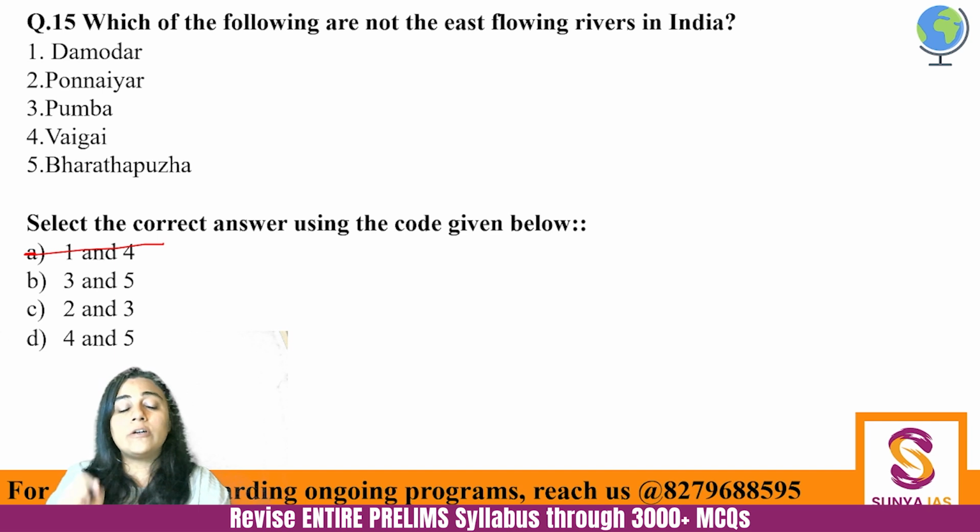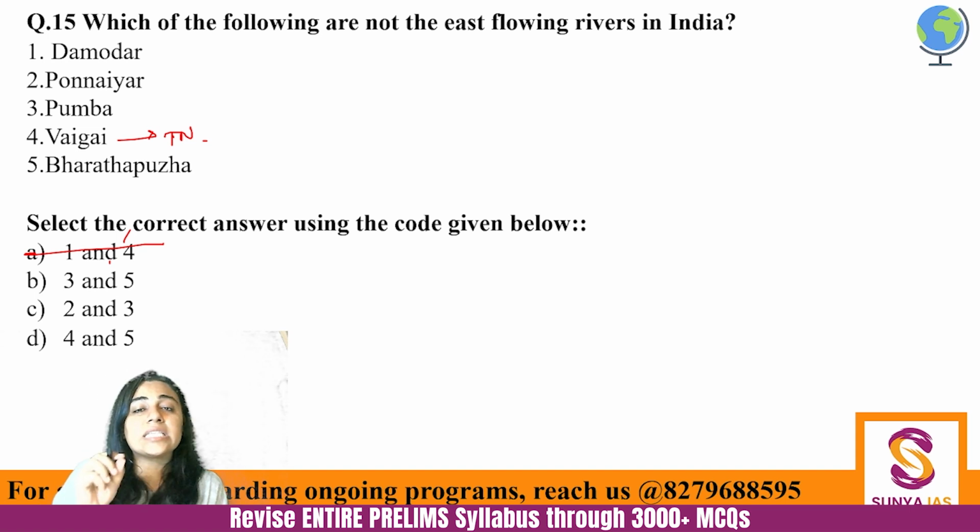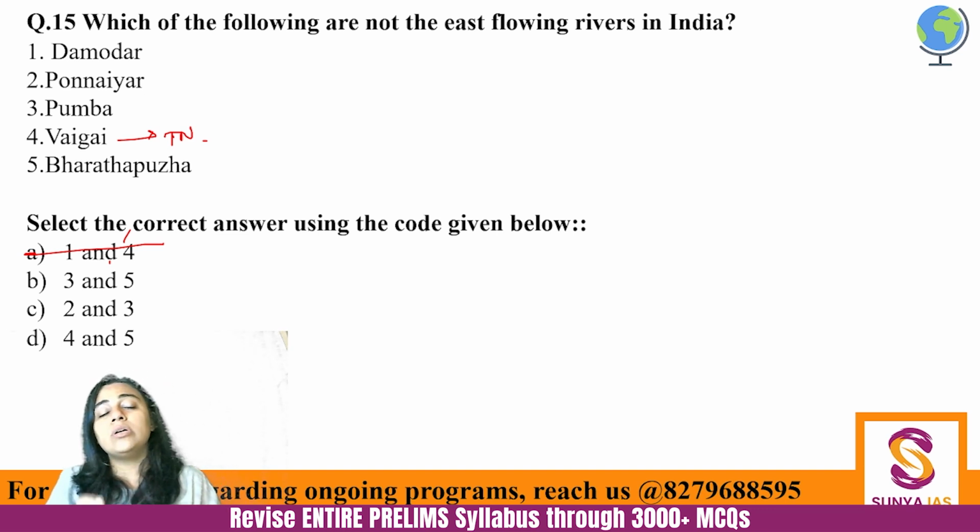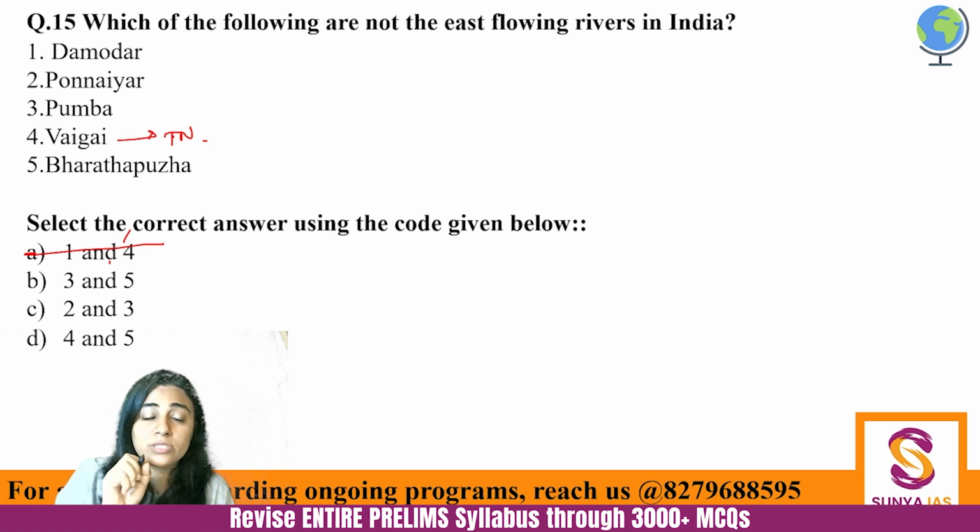So if you have heard anything about Vaigai, तो Vaigai जो है that comes into east flowing only. ठीक है, Vaigai is an important river of Tamil Nadu. So wherever Vaigai is there, you will have to cut it out because it is asking you which is not the east flowing river in India, and you should be knowing because Vaigai is an important river Tamil Nadu की. तो जहां पे भी Vaigai जिस ऑप्शन में है उसको एलिमिनेट करो, which is basically option number D. 4 and 5 are eliminated.